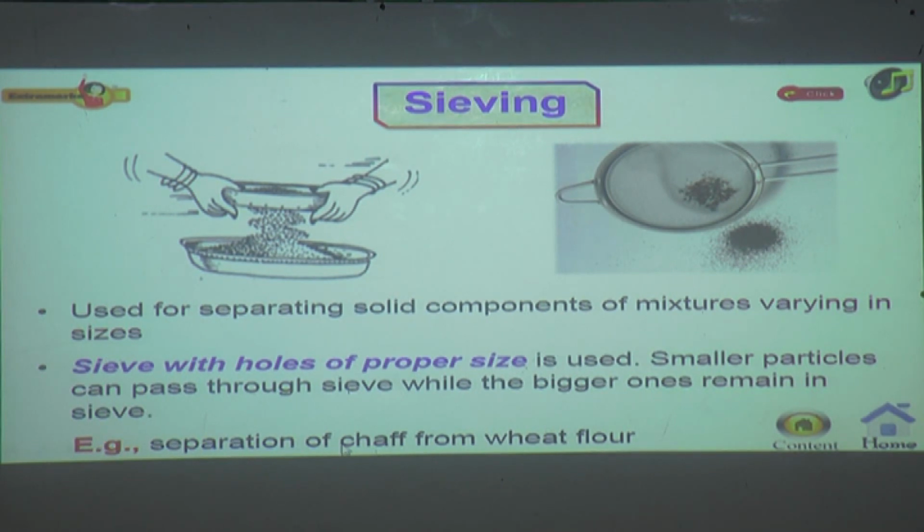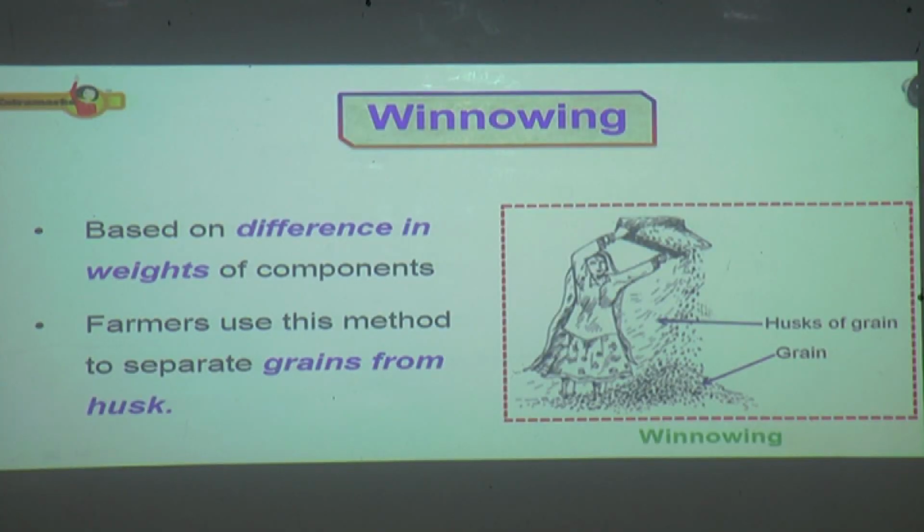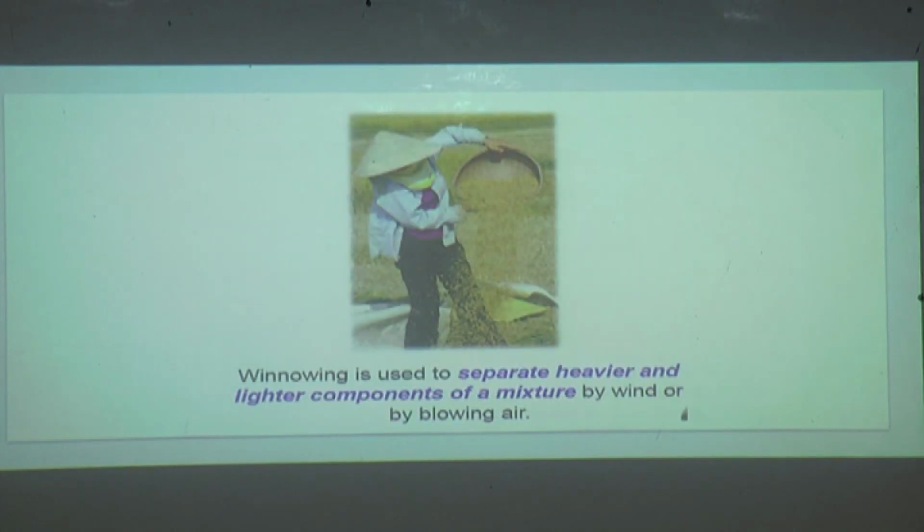Example, separation of chaff from a wheat flour. The next method we have seen was winnowing. It is the method where farmers separate grains from husk. Winnowing is used to separate heavier and lighter components of a mixture by wind or by blowing air. So the lighter particles are separated and the heavier particles settle down at the bottom.